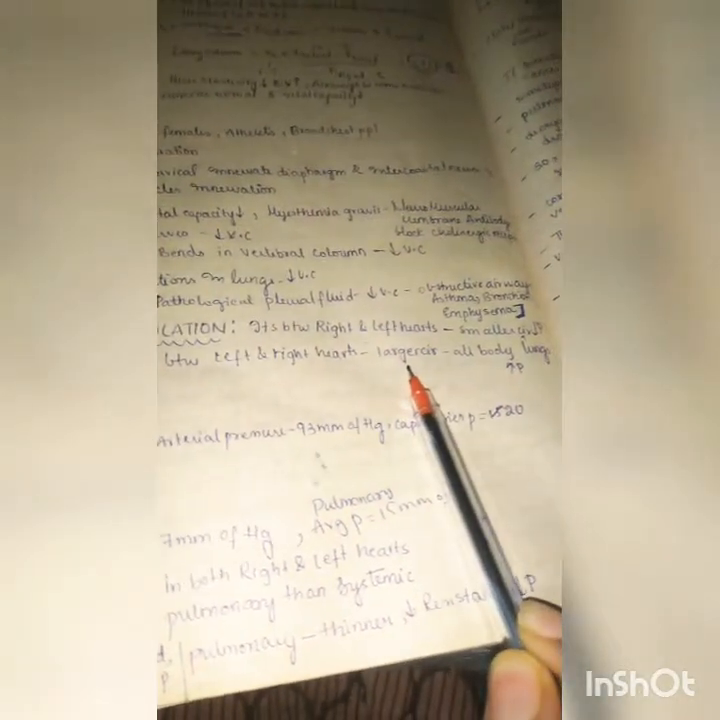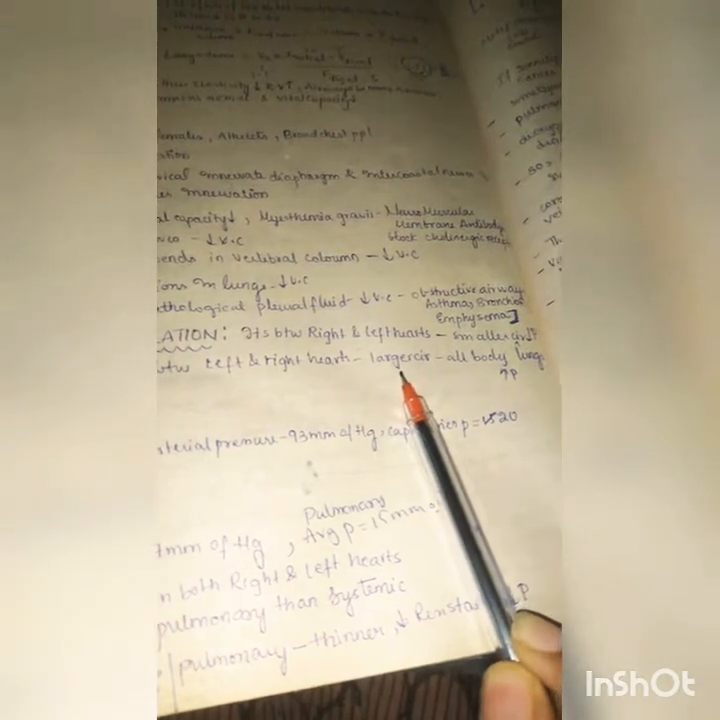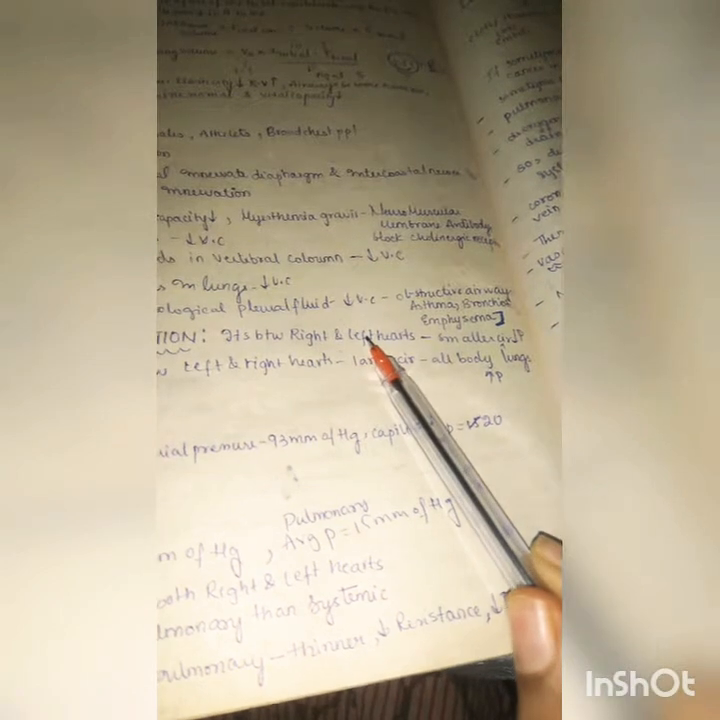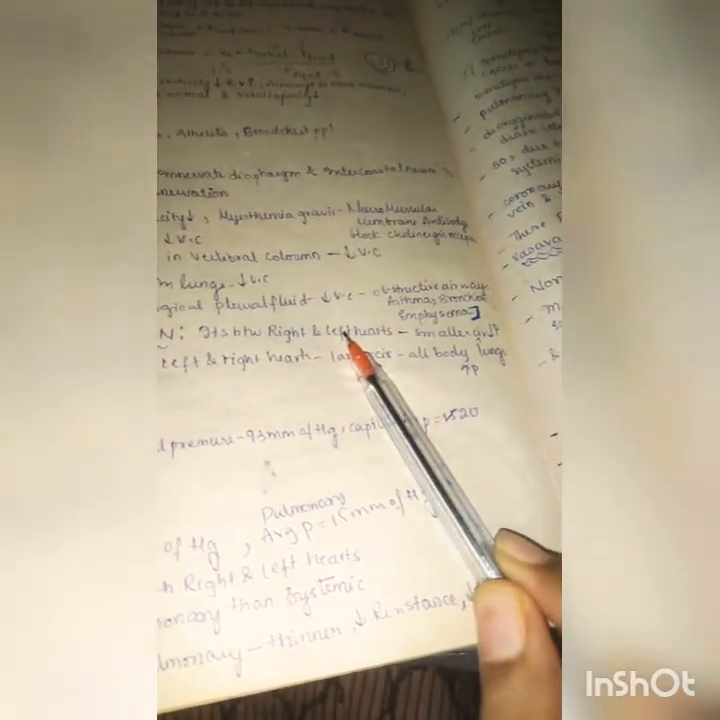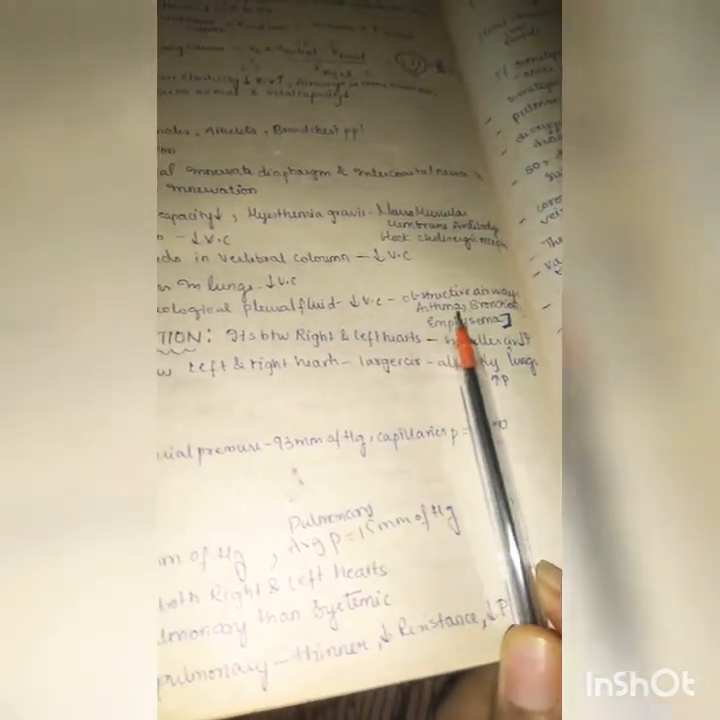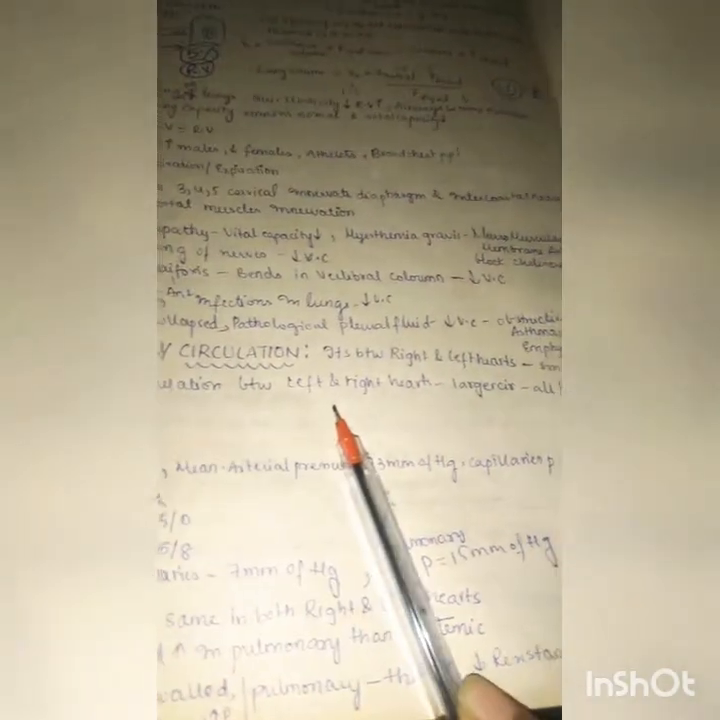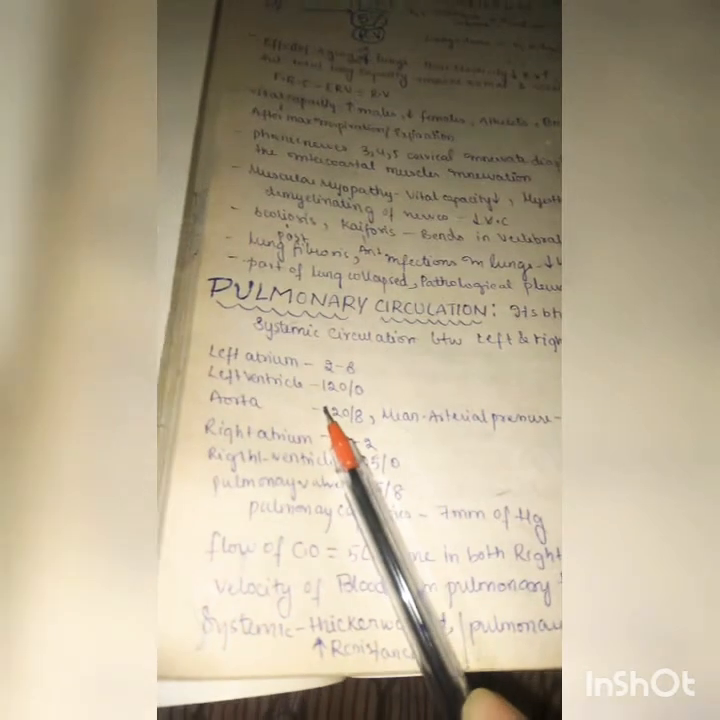Systemic circulation is a large, high pressure circulation, as it needs to supply blood all over the body. In the case of pulmonary circulation, it needs to give the blood only to the lungs, whereas the systemic circulation needs to provide blood to all body parts, so it's high pressure circulation.